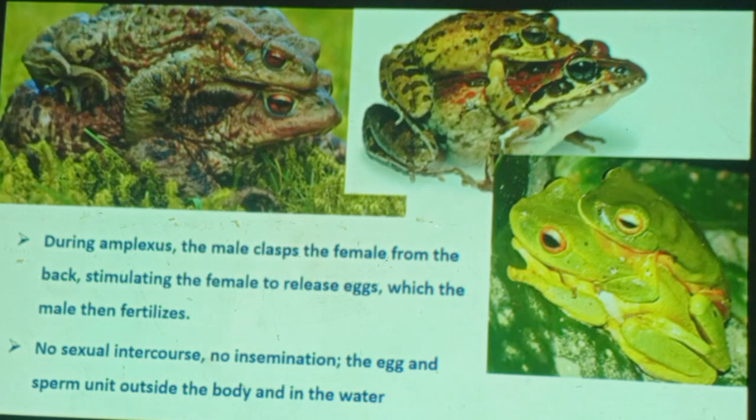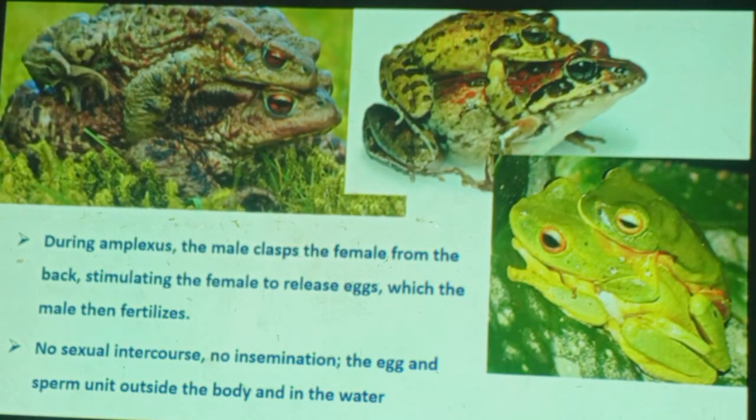This is amplexus. This position. The male is on top of the female, holds her abdomen with its back limb. This stimulates the female to release its egg, and immediately the male releases its sperm. So the sperm and the egg meet in the aquatic environment. There, fertilization is external, and development is also external.